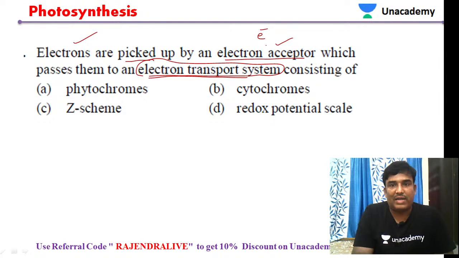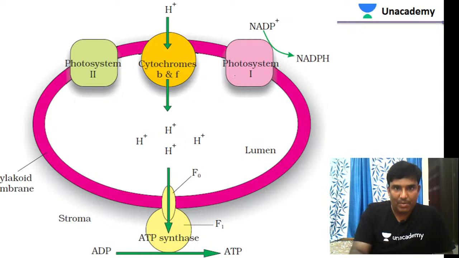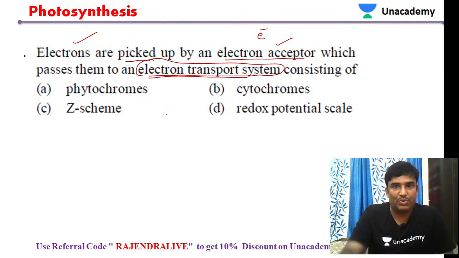Okay, electrons are picked up by the electron acceptor, and the electron acceptor transports electrons to an electron transport system. So the question is, what is this electron transport system composed of? Now you can see in this diagram, this is the electron transport system. It consists of electron carriers. What are the electron carriers? Electron carriers are cytochrome B and cytochrome F, which are present in the electron transport system.